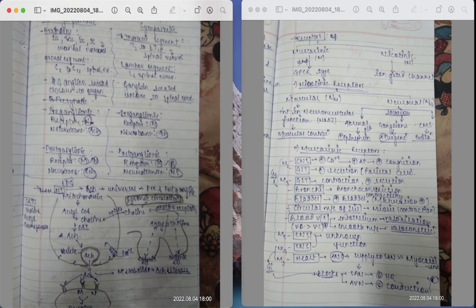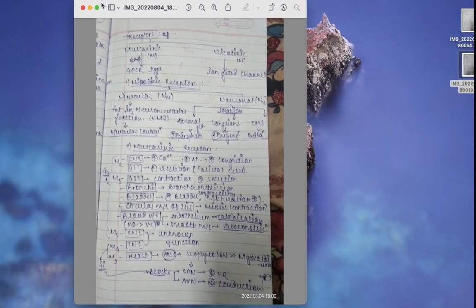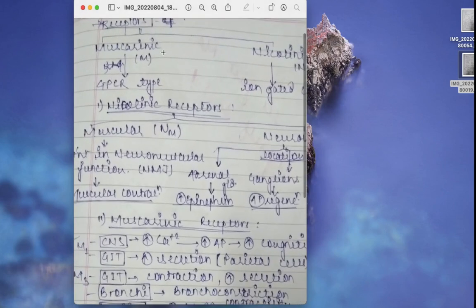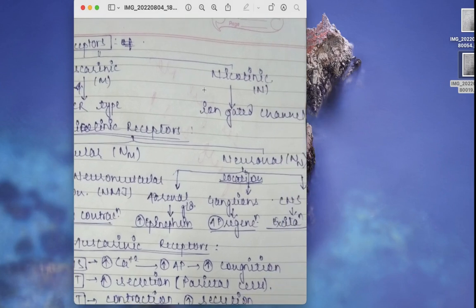Now moving on to the receptors in the parasympathetic nervous system. This chapter is quite interesting, and a lot to remember, but if you understand it nicely, you will get it very easily. We know there are two kinds of receptors in the parasympathetic nervous system: the muscarinic receptors and the nicotinic receptors. We denote them as M and N.